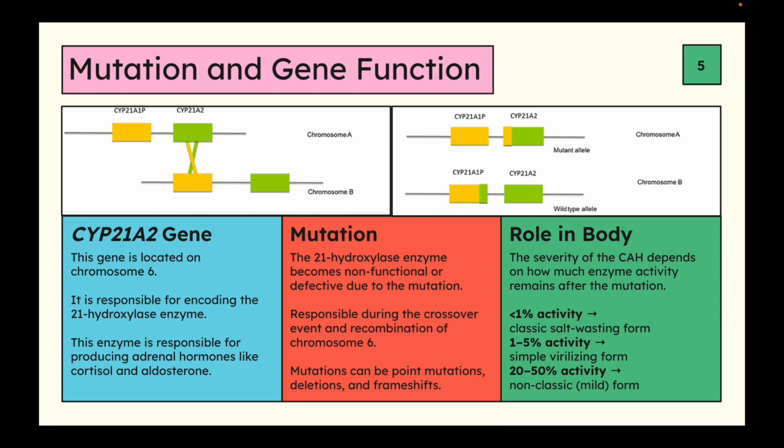Again, this varies from person to person, so the way that the mutation occurs and how the recombination happened between both chromosomes can affect how active the enzyme is after the mutation. So if the enzyme is 20 to 50% active after the mutation, that means this is a more mild form, or the non-classic form of CAH. If it is 1 to 5% active after the mutation, this is the simple virilizing form, which is also what causes the ambiguous genitalia in females. And then if you're in the more severe classic CAH, that is where you have less than 1% activity of the 21-hydroxylase enzyme.